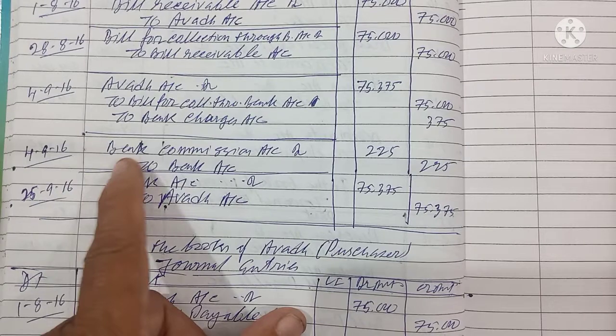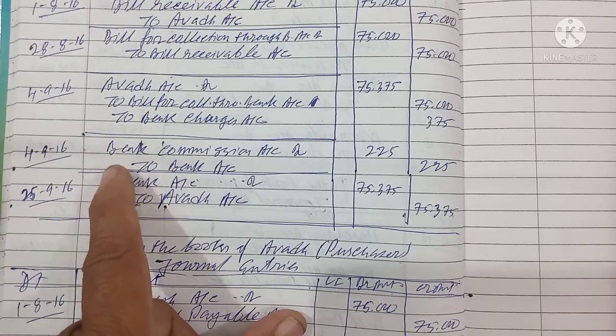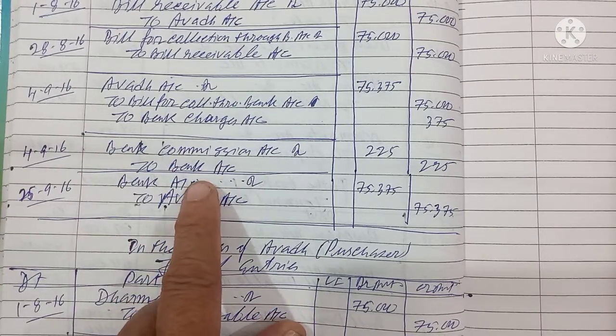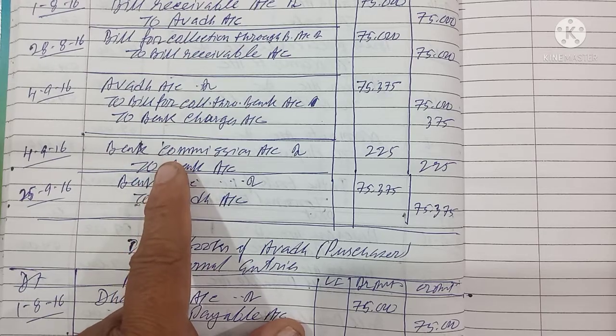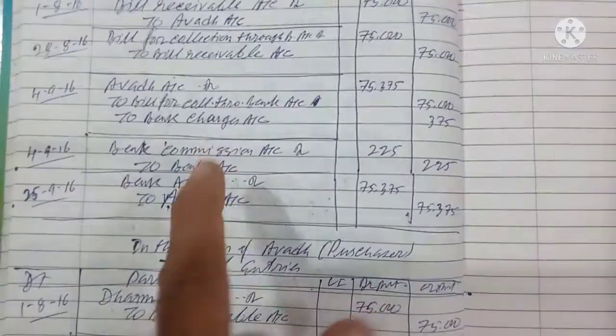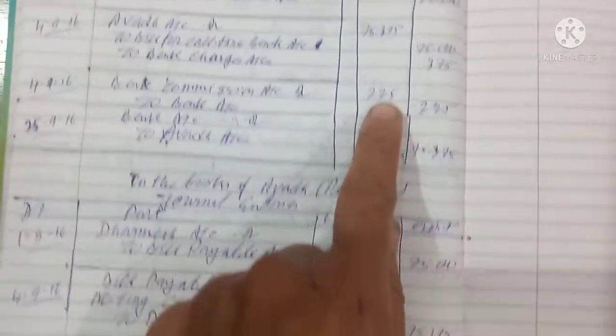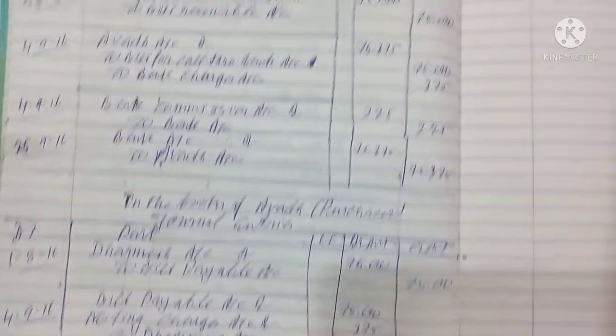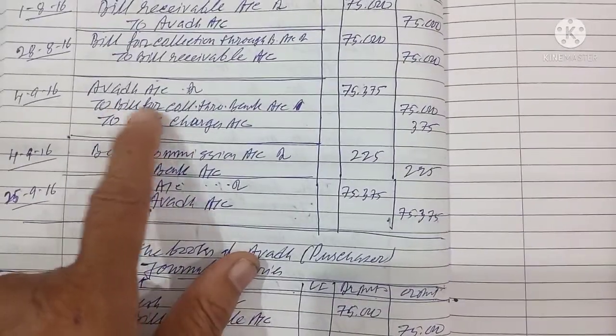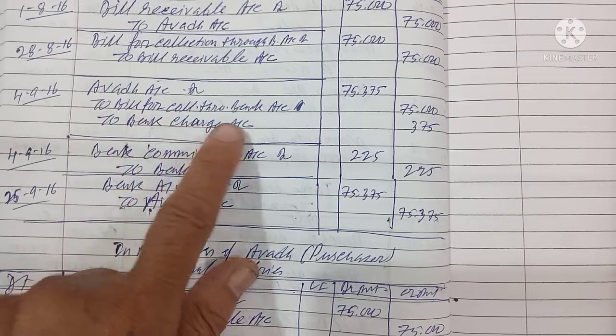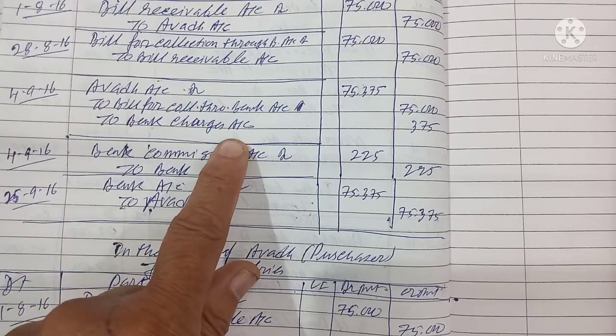And on the same day, the bank will charge a commission for collection through bank. For that, in the books of Dharmesh, it will come as bank commission account debit to bank. This is the extra journal. It is coming in the books of Dharmesh, but the 225 amount will not come here. So this is Abad account debit to bill for collection through bank account, to bank charges account.